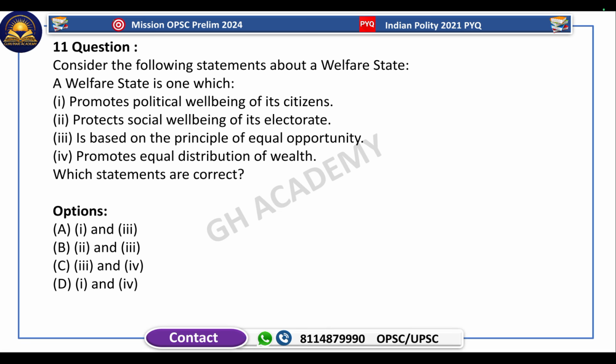And it talks about social and economic well-being, not political well-being. It is based on the principle of equal opportunity and promotes equal distribution of wealth. So the correct answer is third and fourth, because obviously first and second are incorrect. So this is the explanation.